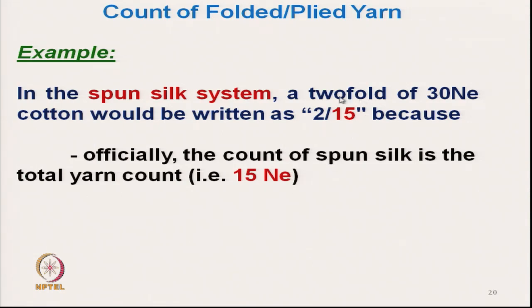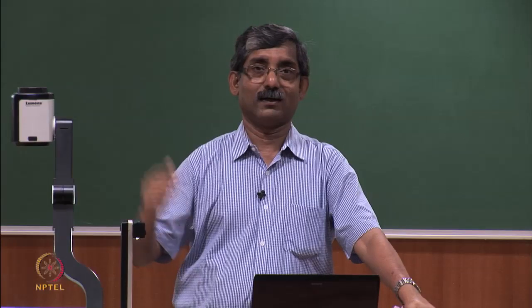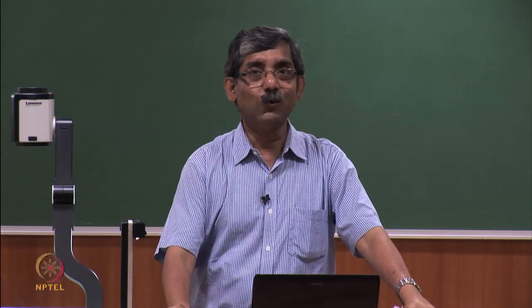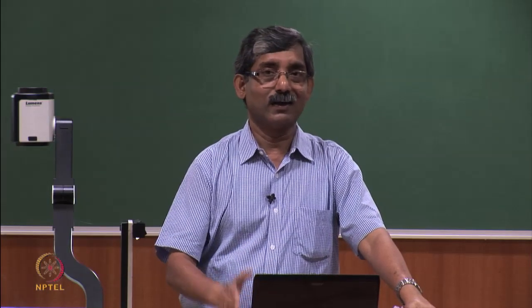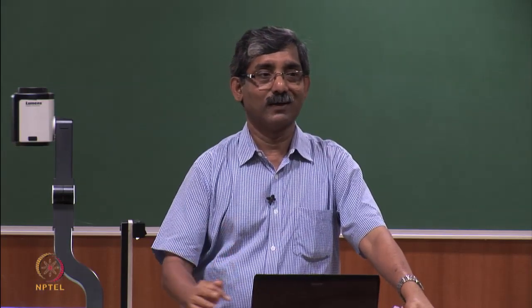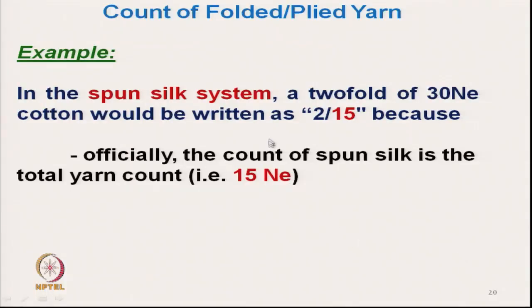Okay. This is the total yarn count, 15 count. That means a twofold of cotton yarn. We will see in the next section that if we twist two 30s count yarns, the resultant count will be 15. So, in this system the first digit shows the number of plies and the second digit shows the resultant count.